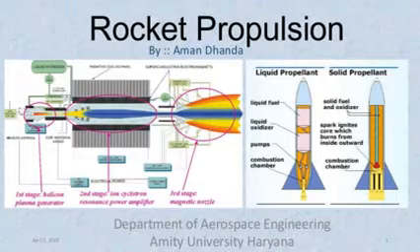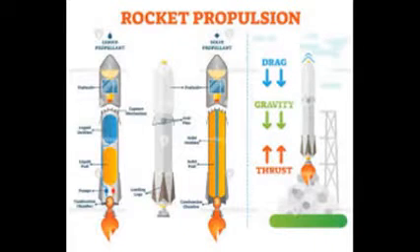Rocket propulsion. So what is the meaning of rocket propulsion? Rocket propulsion is the process that uses force to move a rocket off the ground and into the atmosphere. Do you understand? I am repeating once again.